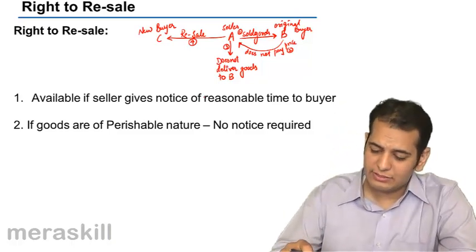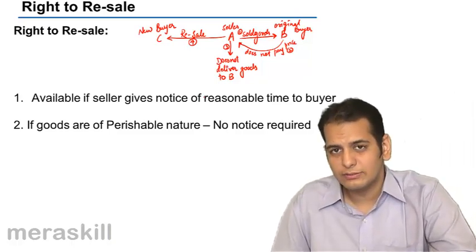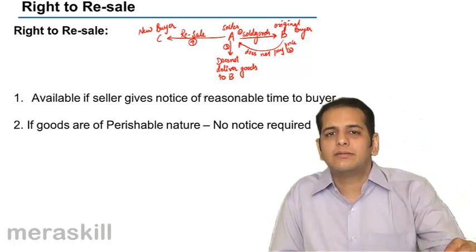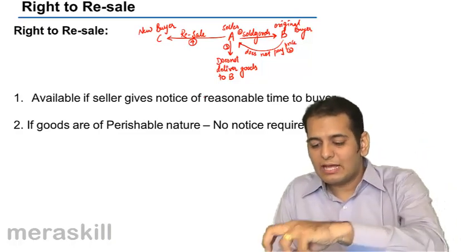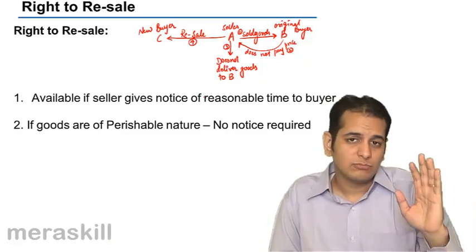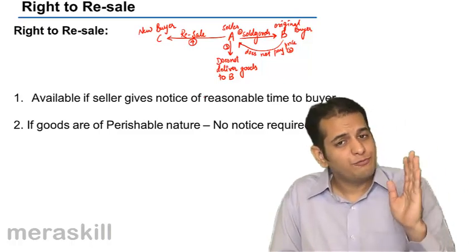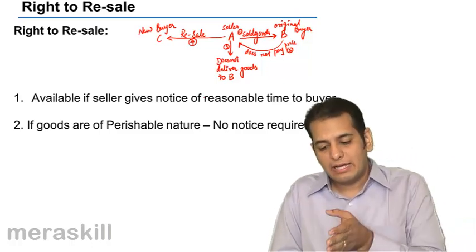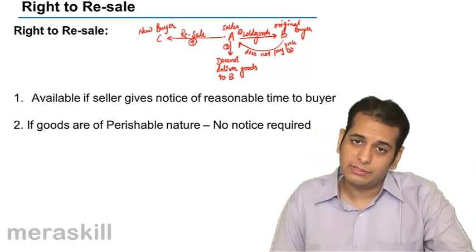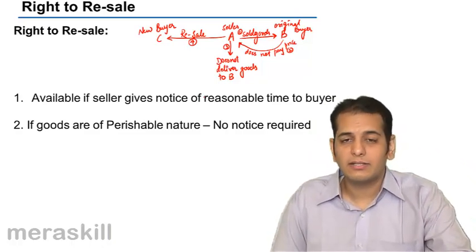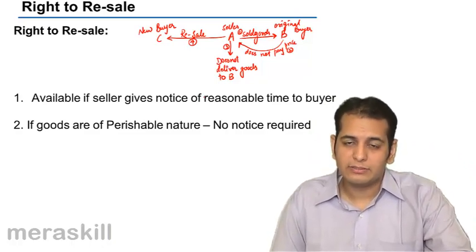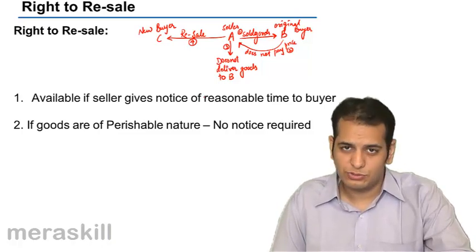Now in this case, A has sold goods to C, but he cannot directly sell them to C. First, he has to warn B. He has to tell him that if you do not pay me the price, I'll sell these goods to C. So please bear in mind that you pay me the price, else I'll sell these goods to C.